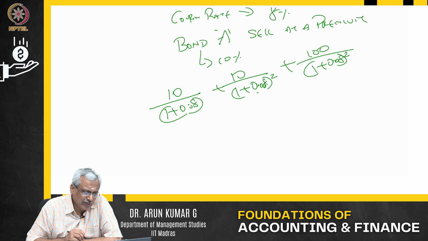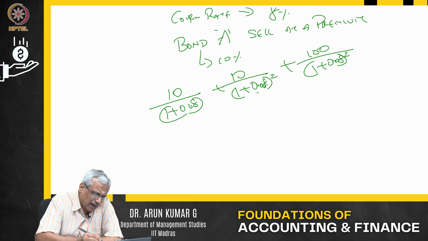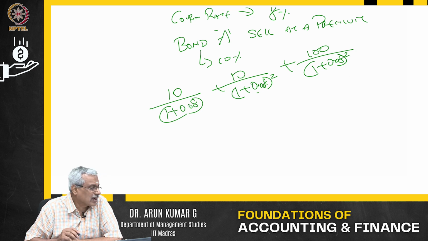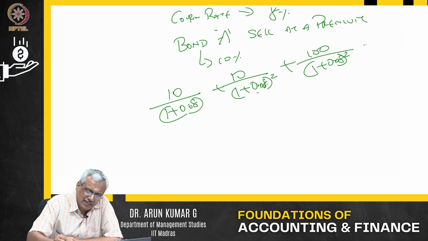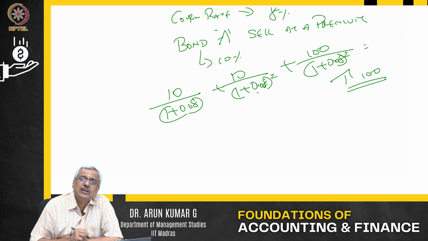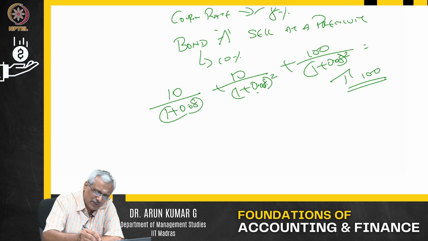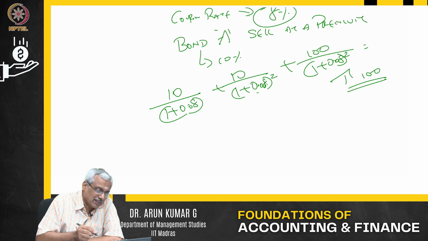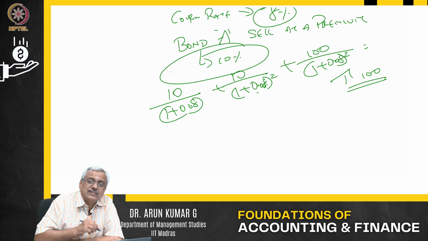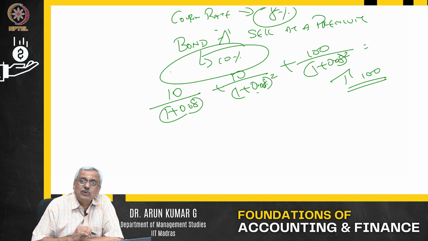So if you do this, this will be some 100 point something, 103 or 104 or whatever it is, some number. That will be more than $100, more than the face value of the bond. Why? Because your expected return is only 8%, and the bond is giving a coupon of 10%. So you will buy the bond at a premium.